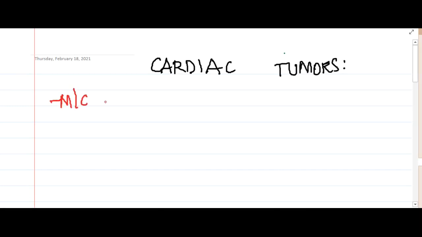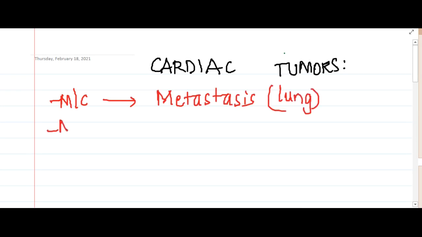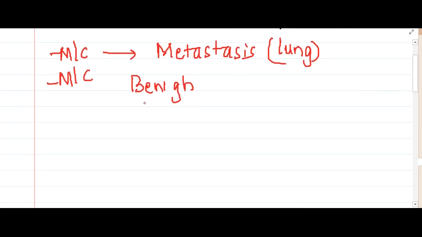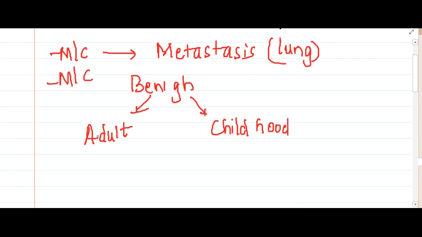Hello friends, let us now learn some important points about the cardiac tumors. First we will see the most commons. If you were asked what the most common cardiac tumor is, that is metastasis, and these metastases are from the lungs. Then, what is the most common benign cardiac tumor? It depends on whether the tumor is present in adults or in childhood. If this benign cardiac tumor is present in adults, it will be myxoma, whereas if the benign tumor is present in childhood, it can be rhabdomyoma.